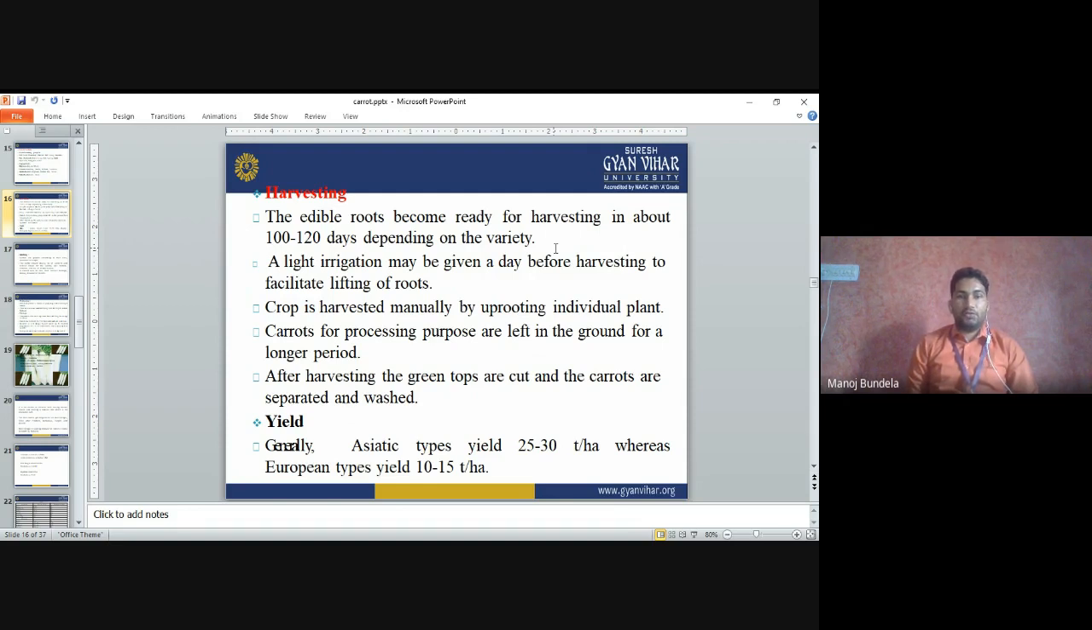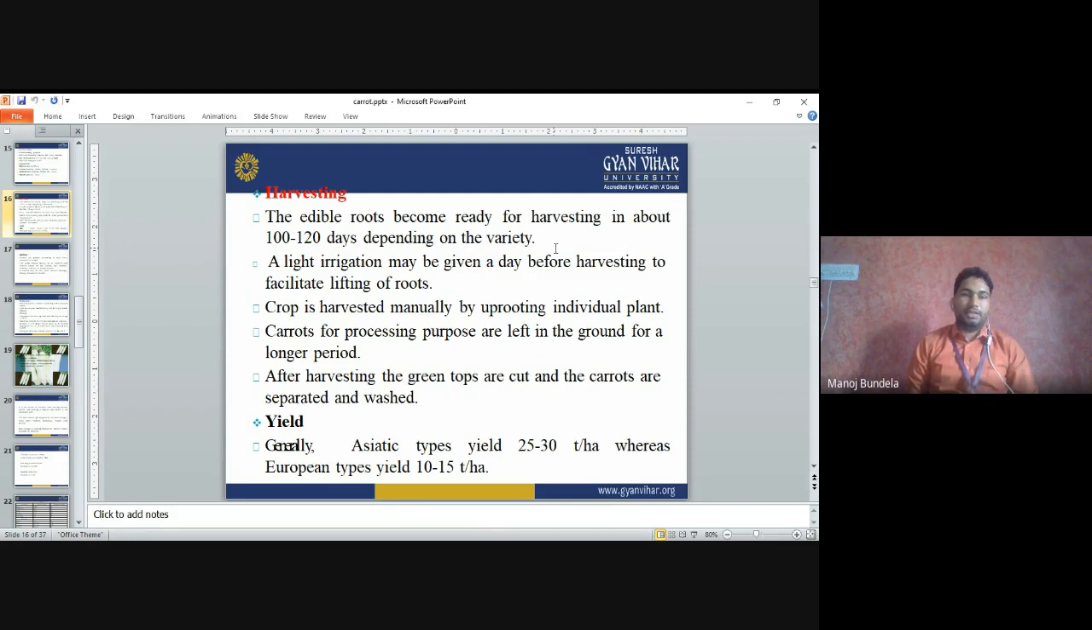The carrots for processing purposes are left in the ground for a longer period. After harvesting, the green tops are cut and the carrots are separated and washed. We cut the green tops and then we wash the carrots.